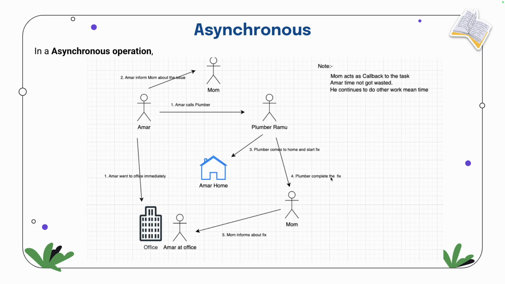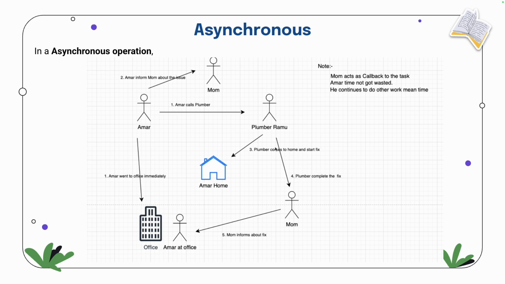Okay. In the same manner, Ramu, now again we'll take an example. This time what will happen? Amar will call the plumber. The plumber will come to the home. Amar will tell mom, he will inform mom, I'm going to office. I called this person and he's fixing it. Once he fixes it, you tell me. Till then I'll reach the office. So what happens now? The plumber will come and he will fix that issue.